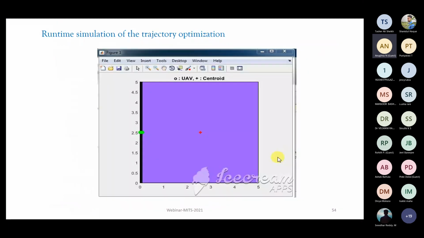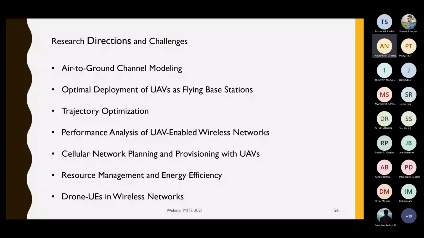So I think we have already been talking for more than 1.5 hours, and many of us are contented with the content. So let me quickly give an indication about the research directions and challenges. If anyone is interested to work on these, these are the possible areas where you have a lot of work, and drones are supposed to be the next promising technological solution. There are plenty of projects and applications that could be expected from this drone kind of infrastructure. So these are the issues.